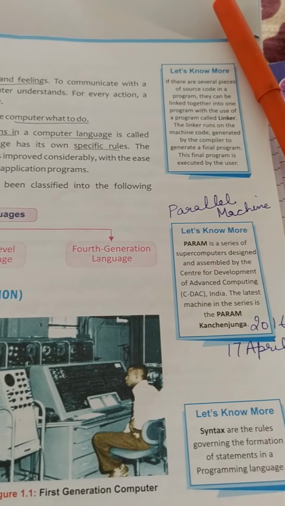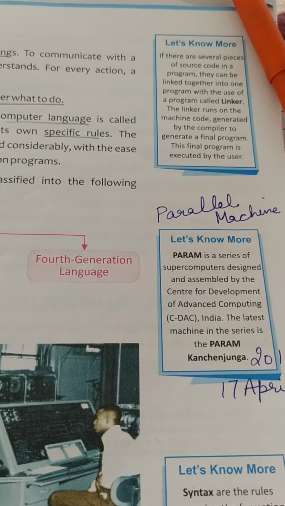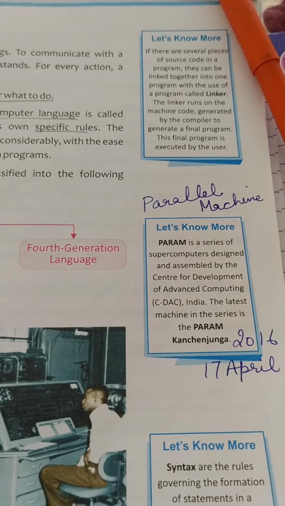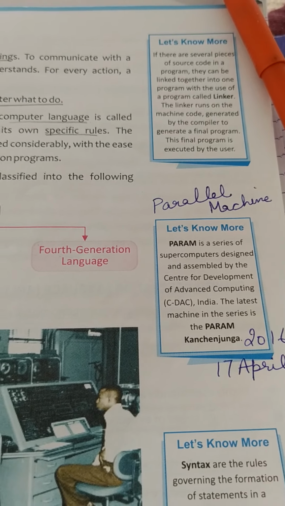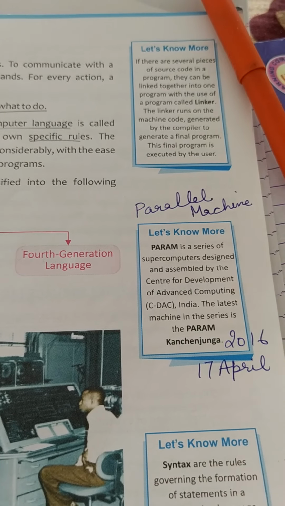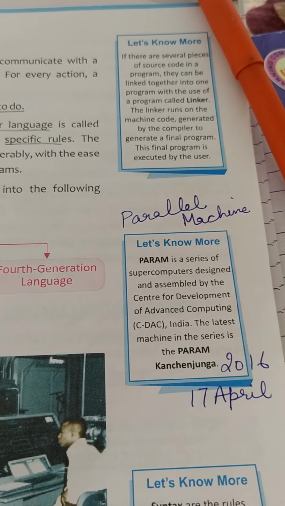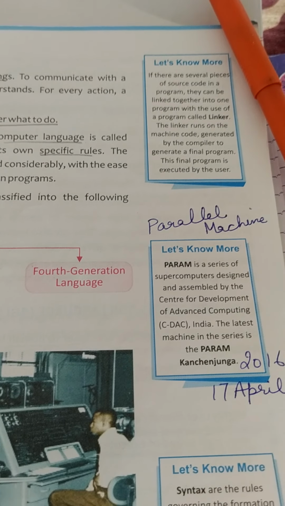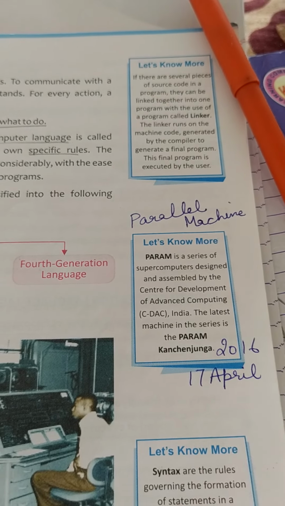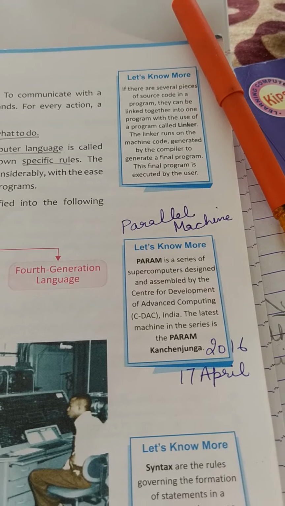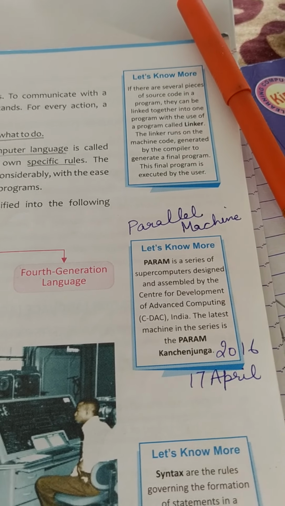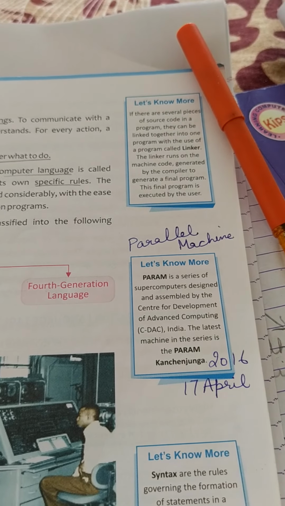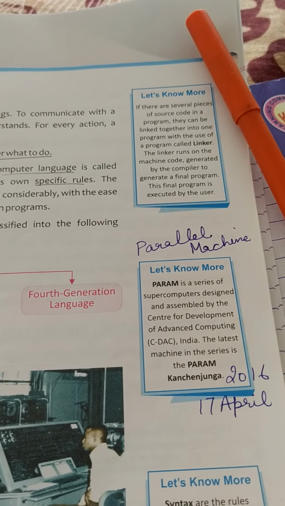Okay. Source code. Source code is instructions written by the user. For example, you are writing a program to add 2 numbers. The program that you write is known as source code. But when the program is converted into the machine code, then it is known as object code. The program is written in digital form, then it becomes object code. If it is written in the high level language, the user understandable language, then it is the source code.